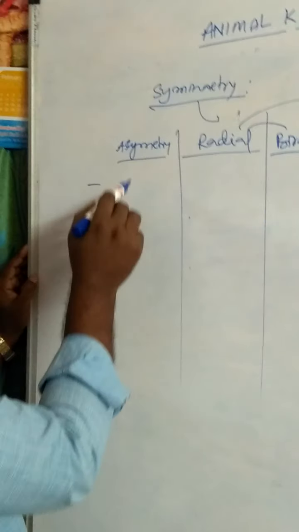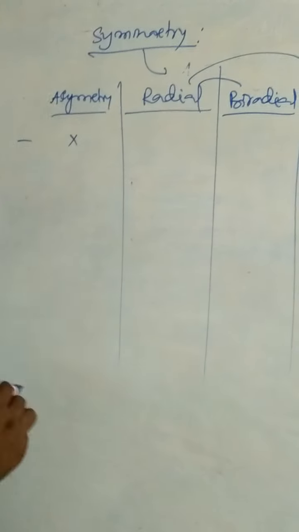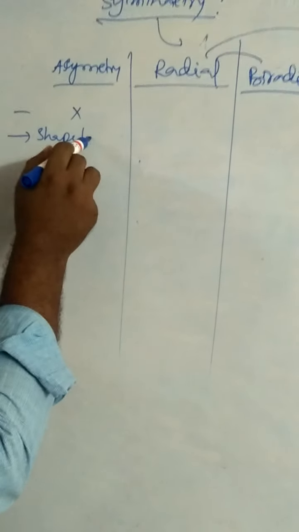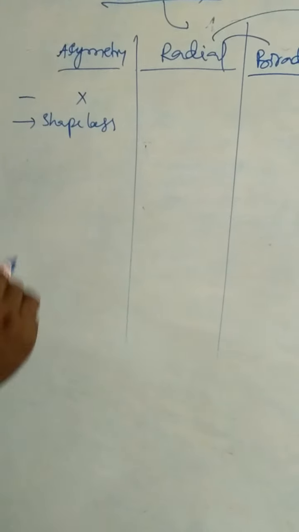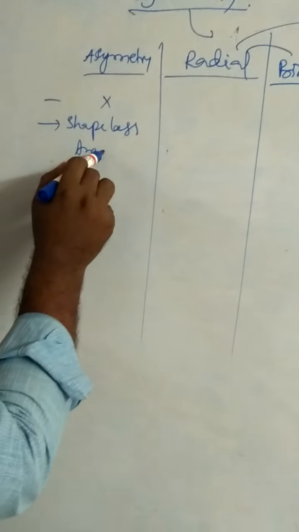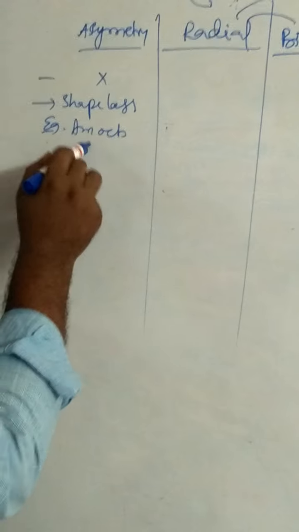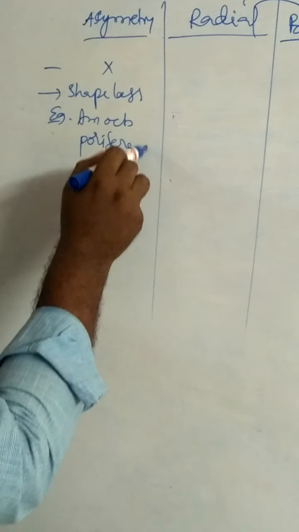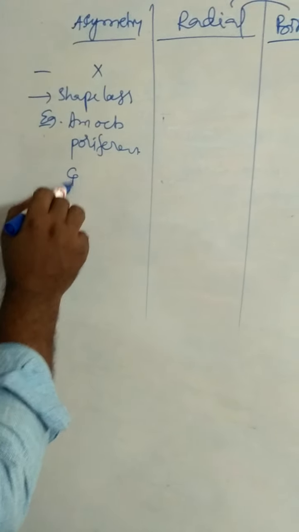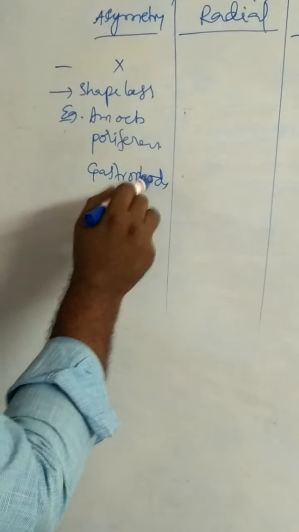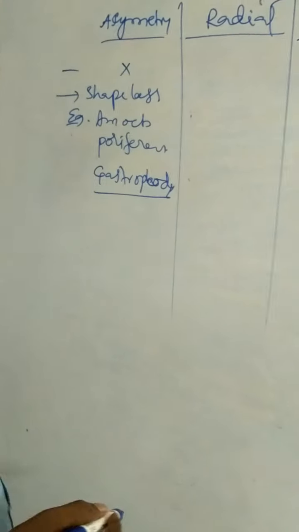Asymmetrical animals cannot be cut into two equal parts. In general, shapeless animals exhibit asymmetry. Example, amoeba. And most of the poriferans and adult gastropods exhibit asymmetry.